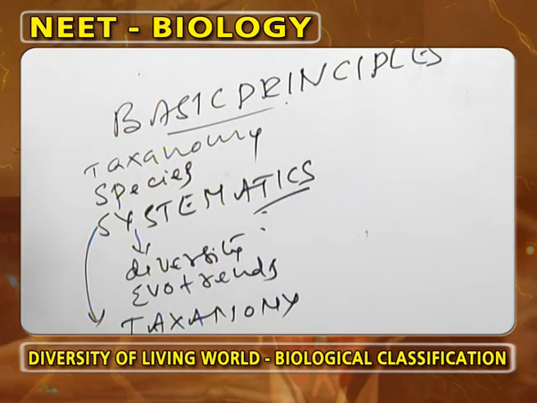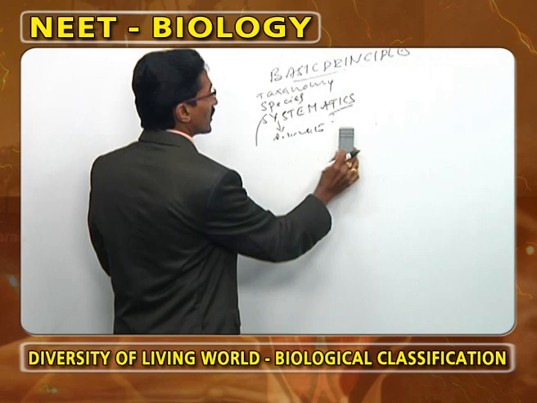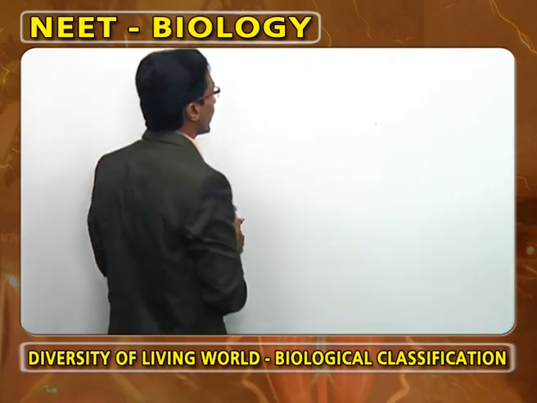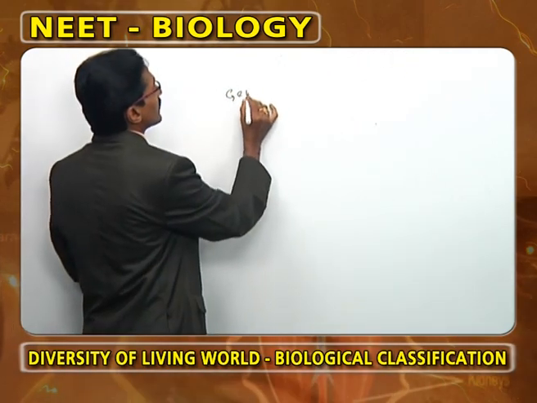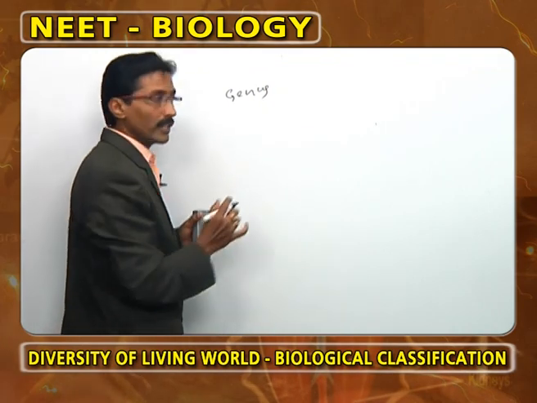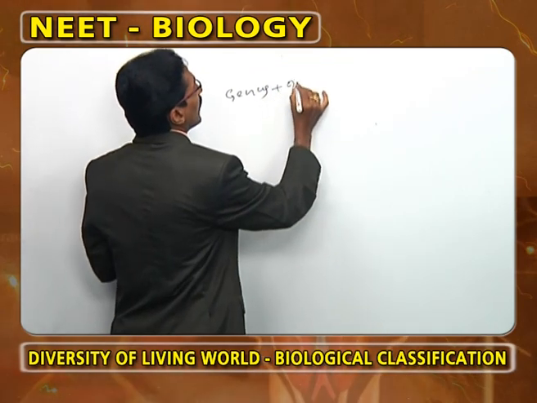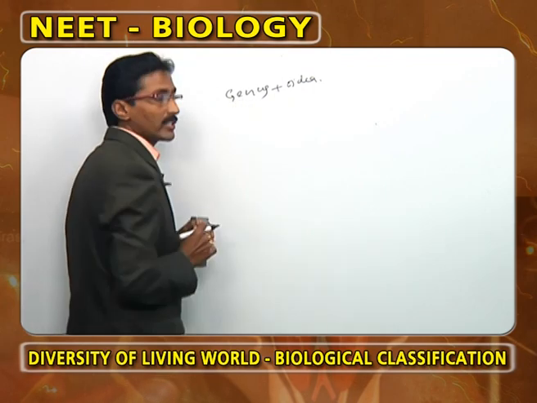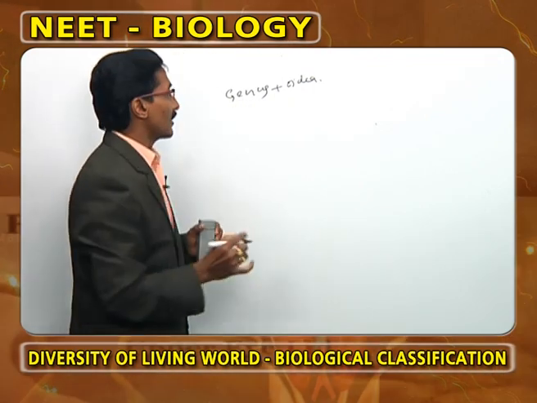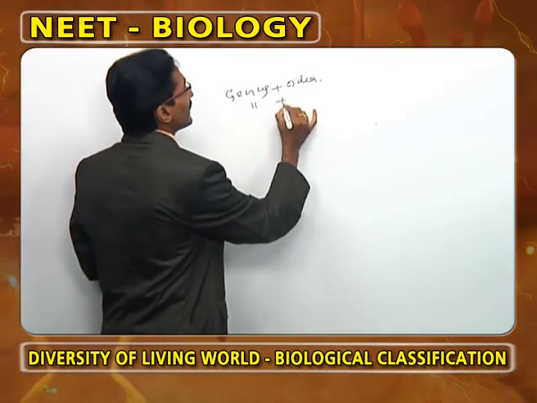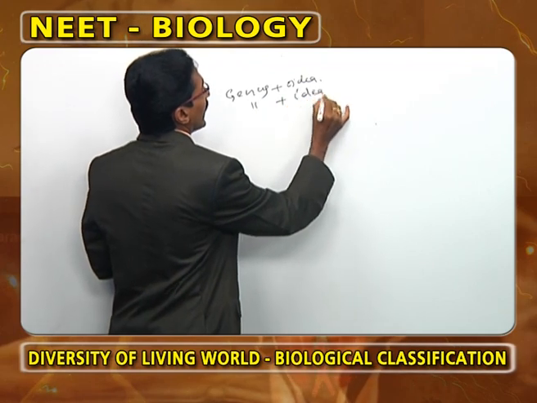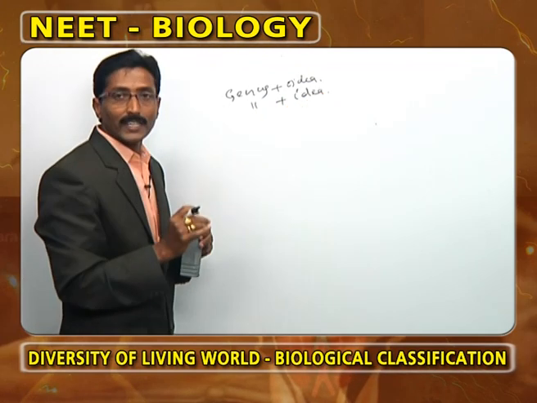Now, under the basic principles of classification, one more important one is, this is the name of one genus. If we add the suffix oidea to the name of the genus, we get the superfamily. If we add the suffix idae to the name of the genus, we get the family.